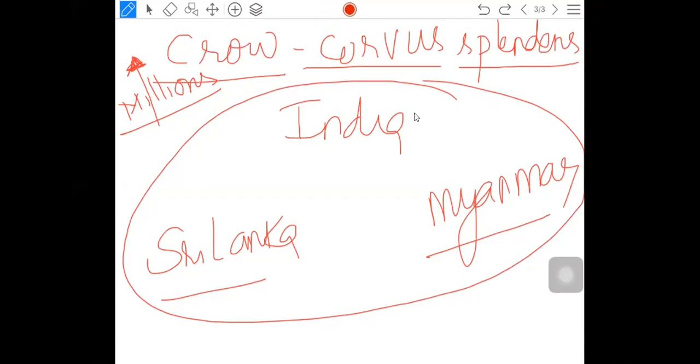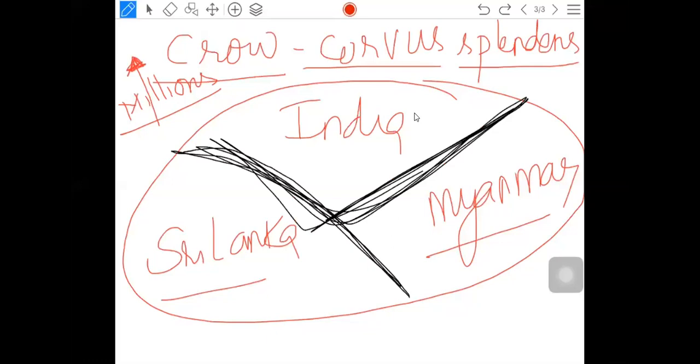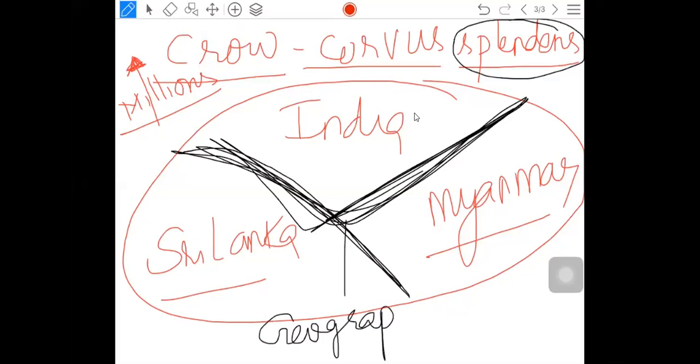Over a period of time, what happened? A barrier appeared. What do you call the barrier? Isolation, separation. Separation of whom? This species, the crow species. So where you see the crow now? Indian crow, Corvus splendens as usual. Sri Lankan crow, Corvus splendens as usual.